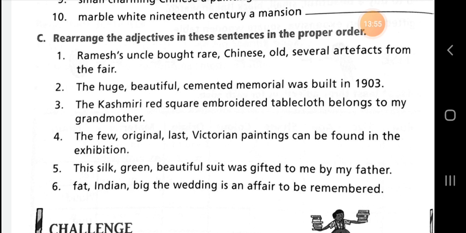So this is the correct order. Next, second sentence: the huge beautiful cemented memorial was built in 1903. The correct order: the beautiful huge cemented memorial was built in 1903.